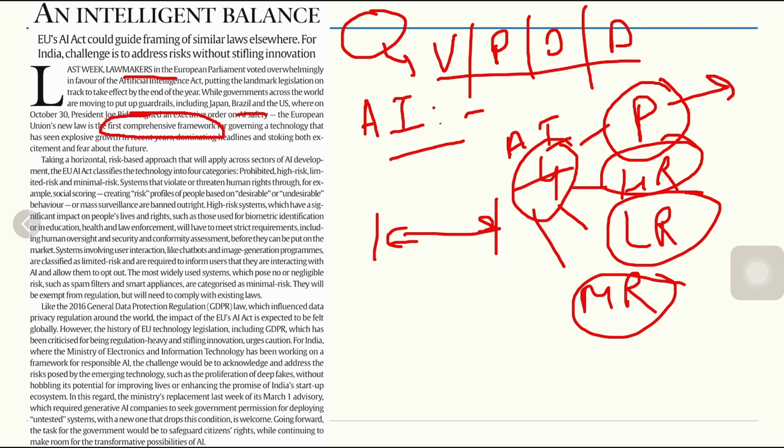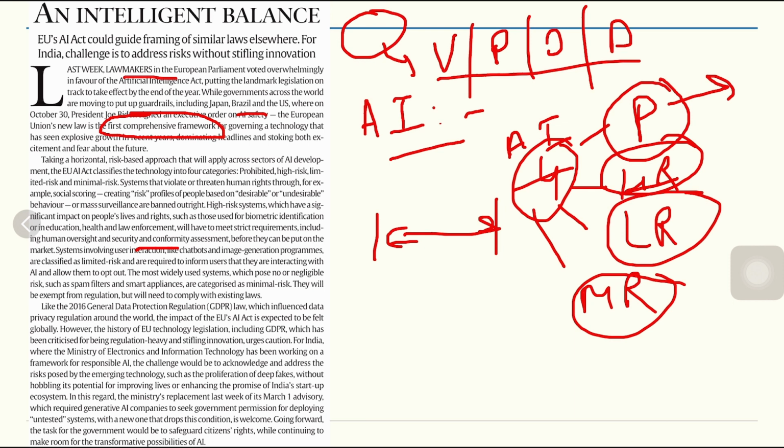banned outright. There are high risk systems which have significant impact on people's life and rights, such as those for biometric identification, or in education, health, or in law enforcement. They will have to meet strict requirements, including human oversight and security and conformity assessment, before they can be put to market or for commercialization use.